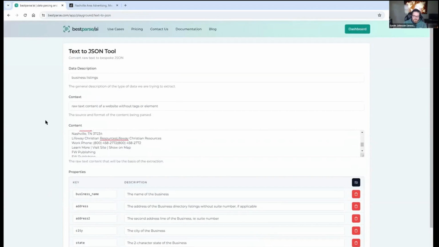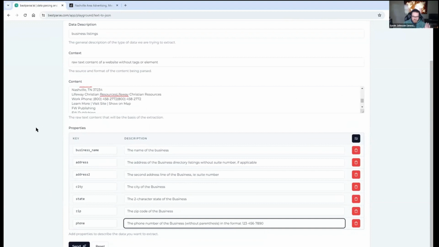But you can read through the documentation if you want to see the details of how it works, and I'll be happy to answer any questions afterwards.